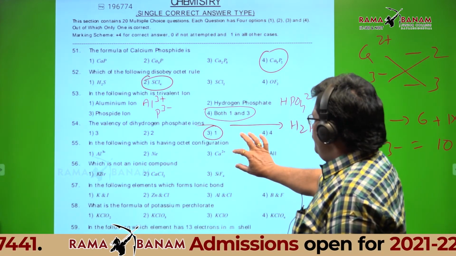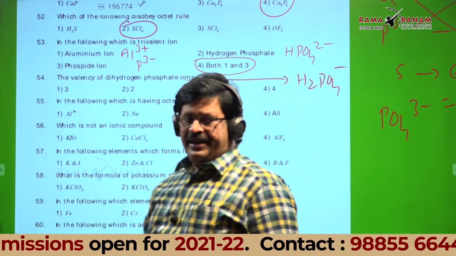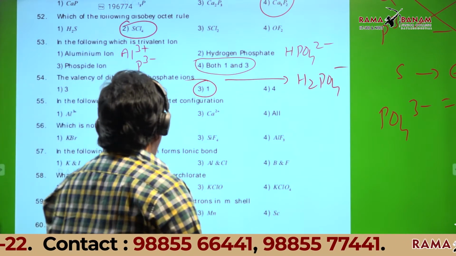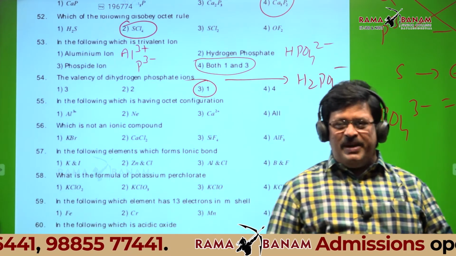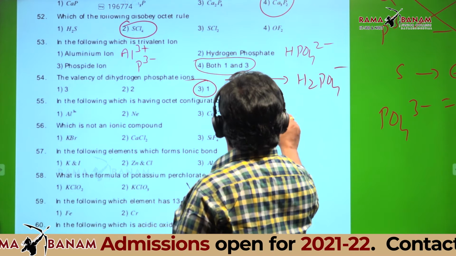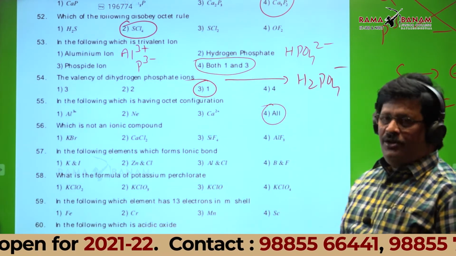Next, in the following, which is having octet configuration? I given 3. Neon. That is the reason you should attempt as many as exams. All the above is correct. Any doubt?